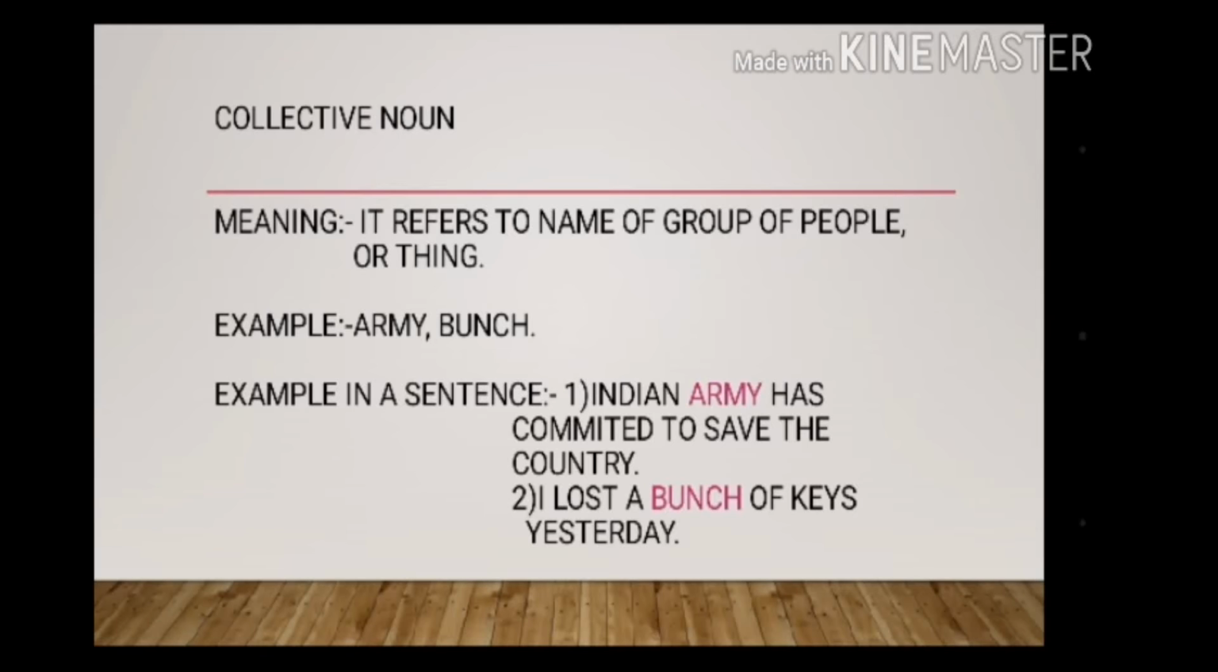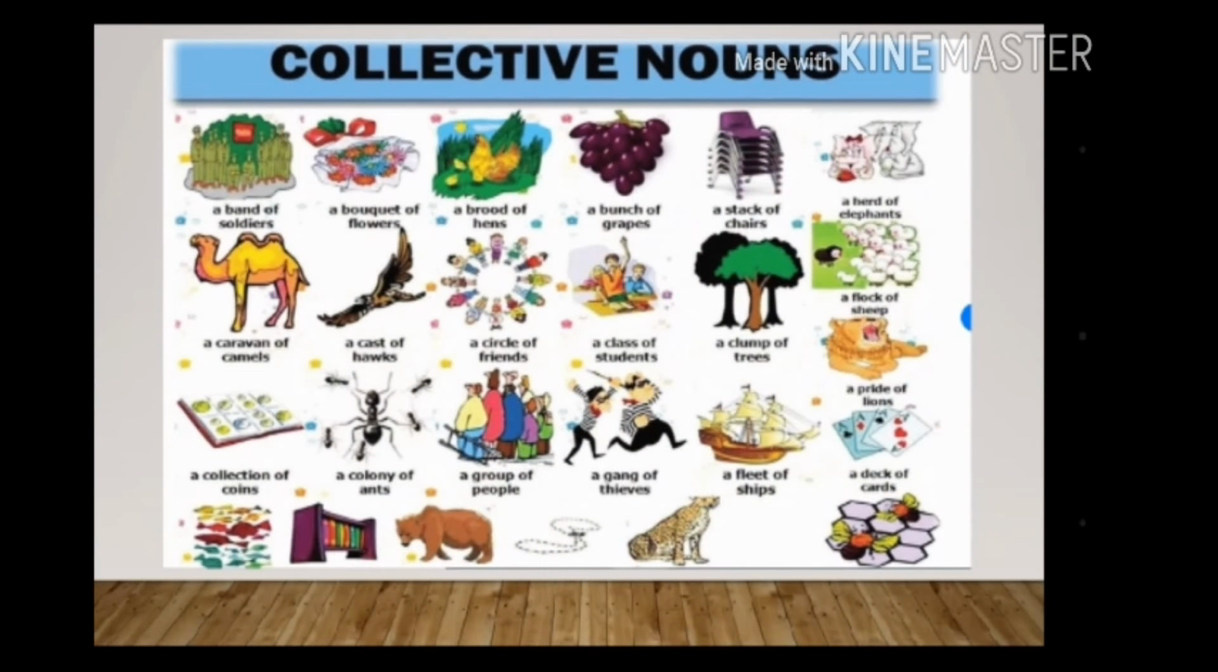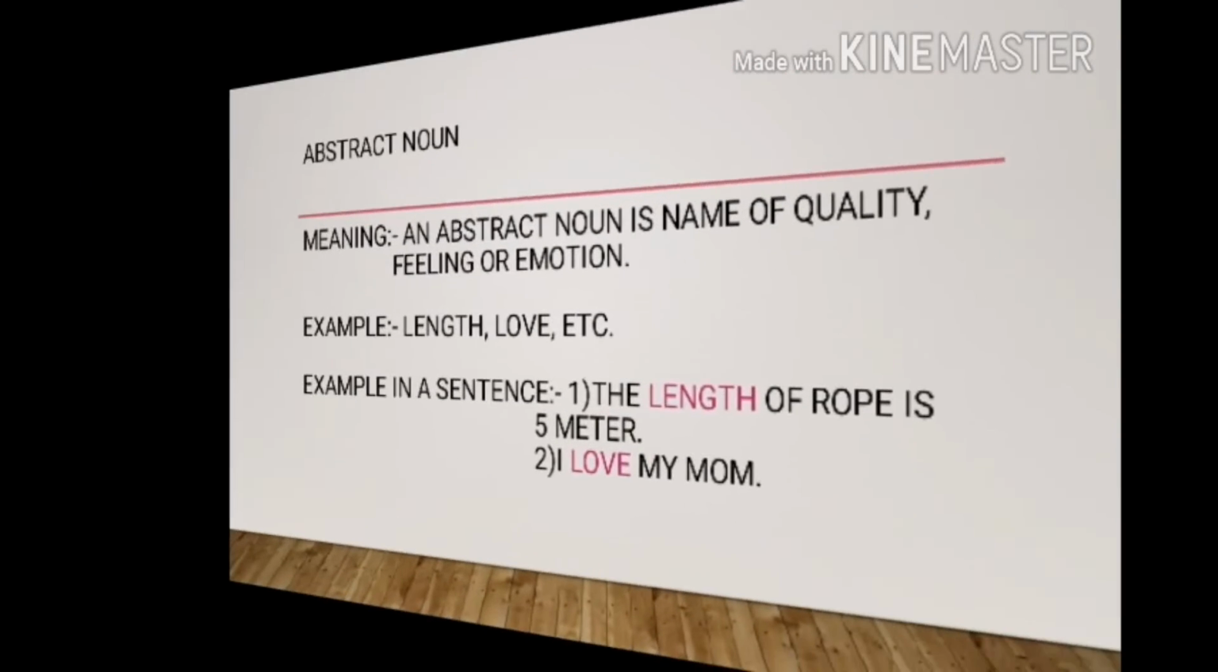Second, I lost a bunch of keys. Here, a bunch of keys means keys together, so many keys are lost by me. Not one key, two keys, three keys, a bunch of keys. So let's see the next one, that is the chart of collective nouns. Here so many examples of collective nouns are given, like a bouquet of flowers, a bunch of grapes, a stack of chairs. These all are collective nouns. Bouquet of flowers means so many flowers when grouped together are a bouquet of flowers. I hope you are clear with this.